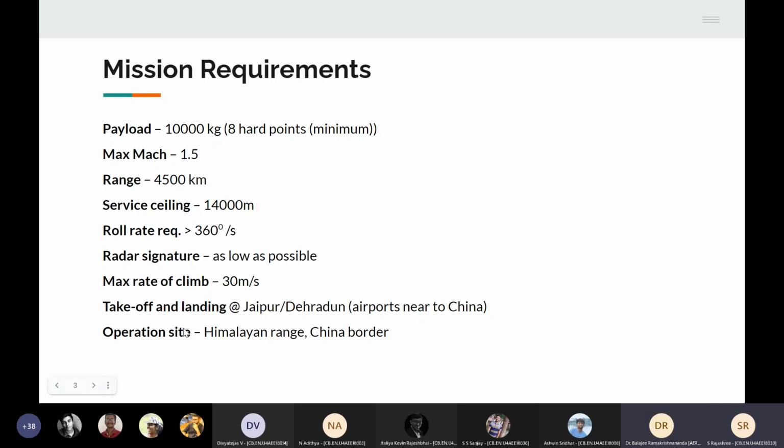And the takeoff or the landing should be either from Jaipur or Dehradun. And it should land at an airport, sorry, it should land at a region close to the Chinese border, and should be able to combat near the disputed areas of China. And it should also be operable in the Himalayan regions.